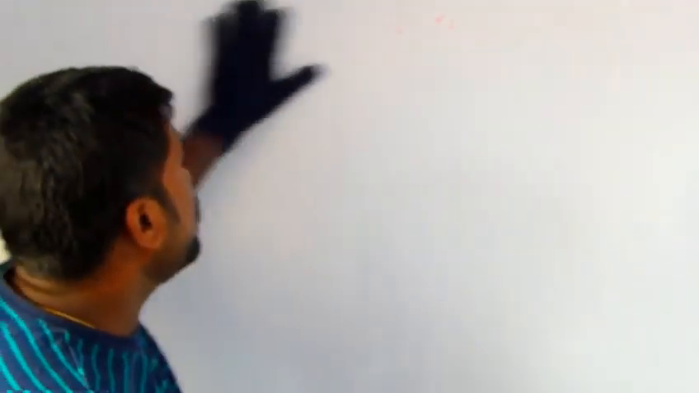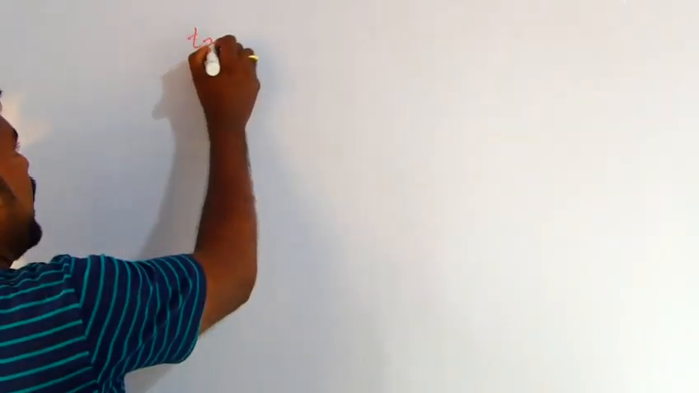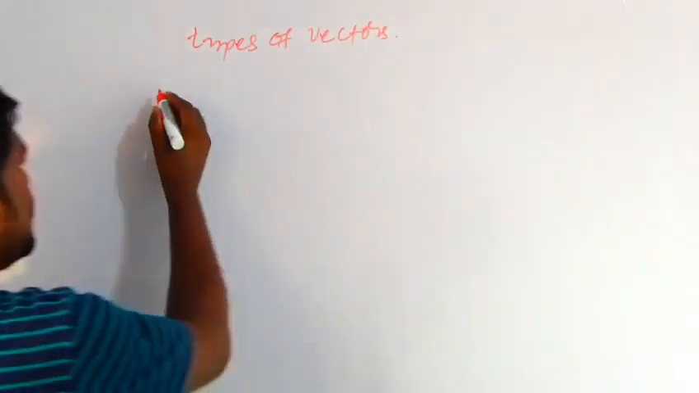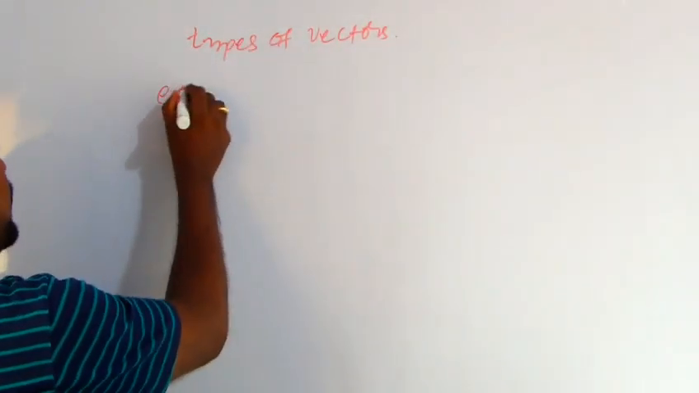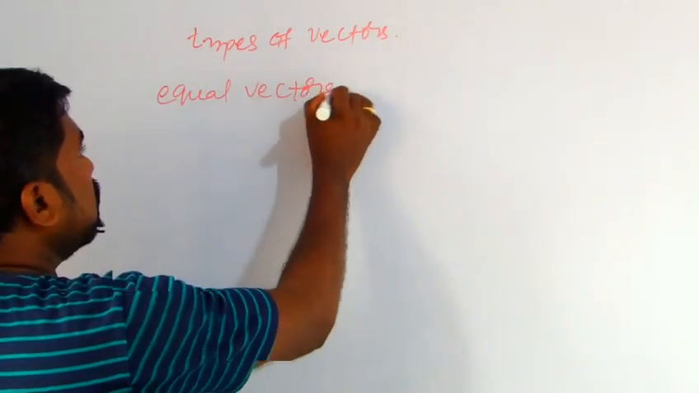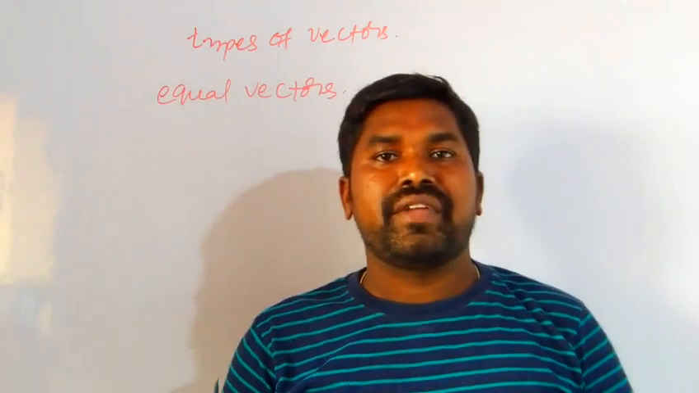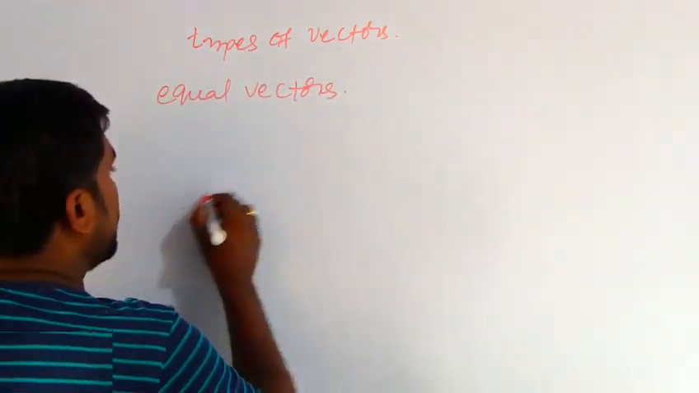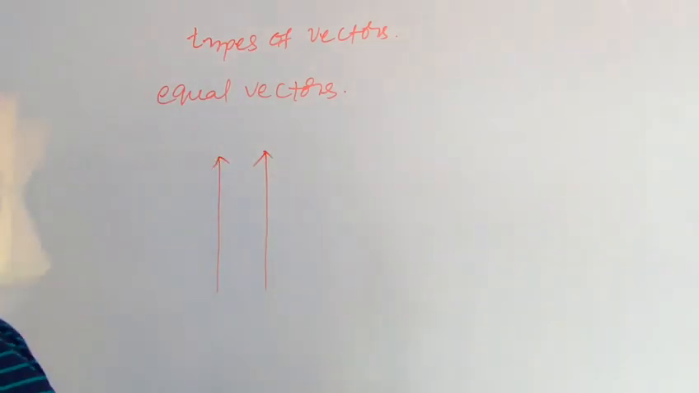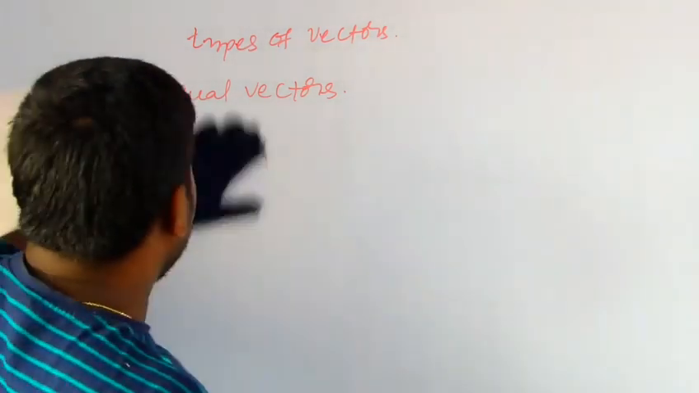And coming to the types of vectors, there are so many types. Vectors are divided into many types. First one is equal vectors. If two vectors have the same direction and the same magnitude, they are called equal vectors. And the second one is like vectors.